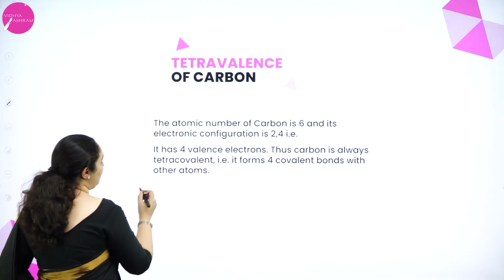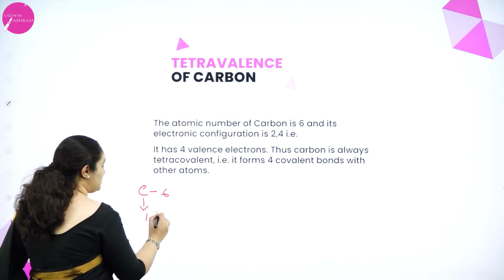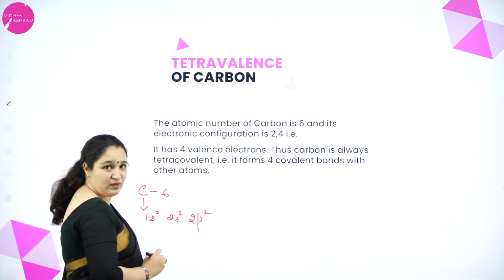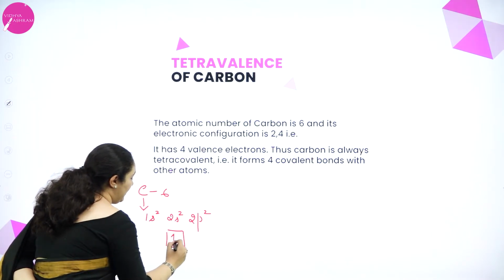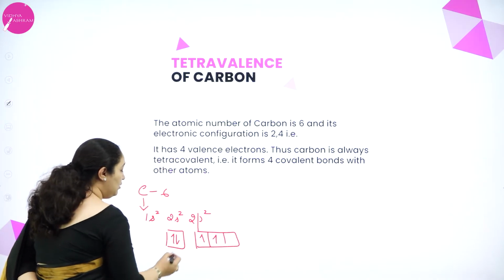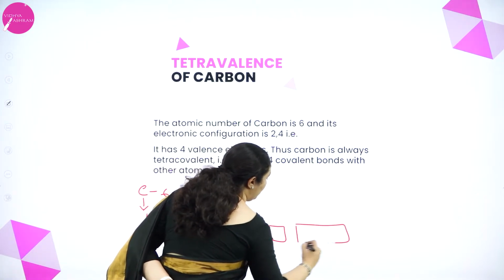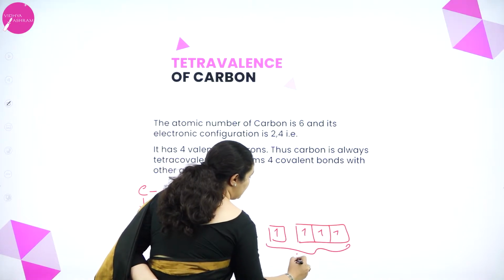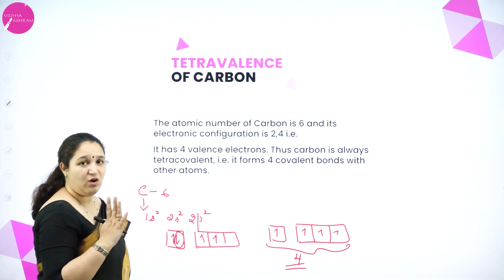Carbon has atomic number 6. So the electronic configuration is 1s2, 2s2 and 2p2. Correct? So it is 2, 4, 6. Here, the s orbital has 2 electrons and the p orbital has 2 electrons. Now one electron can get excited and come to the vacant 2p orbital, to get 1 electron each, and the valency becomes 4. So it has a covalency of 4.